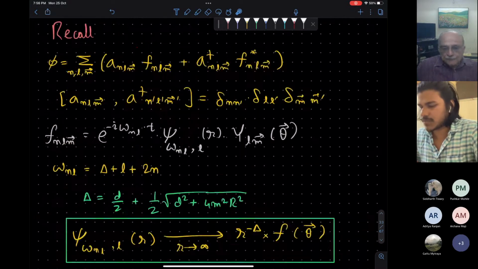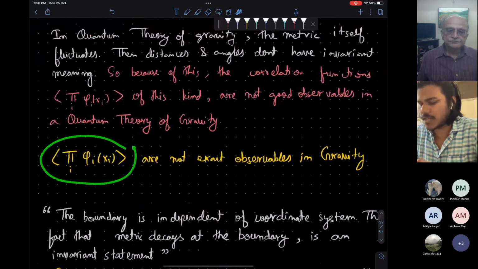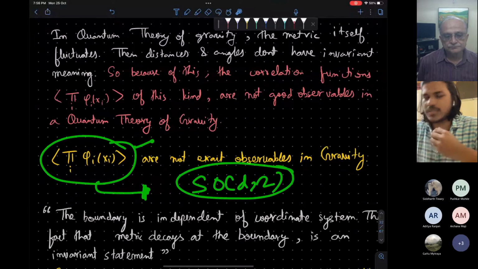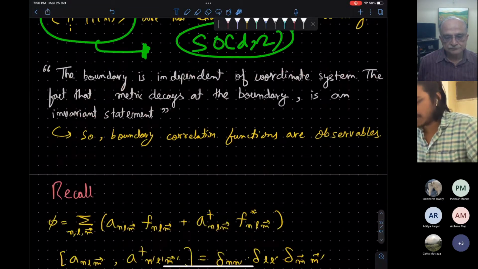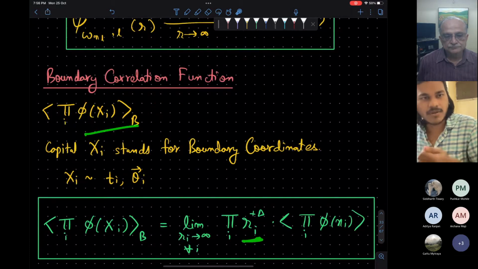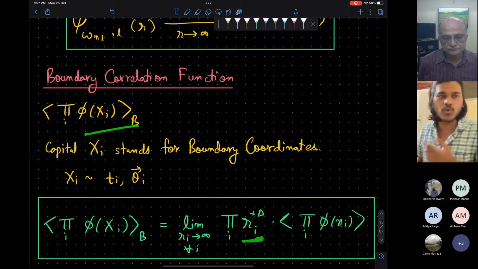But there are a few things about this. The original bulk correlation function, which we are thinking is the observable, if this were the observable, then this would have been SO(d,2) invariant. Although the symmetry is not manifest, it is still there. But while defining boundary correlators, I multiplied by r, and r is not SO(d,2) invariant. It is SO(2) invariant.